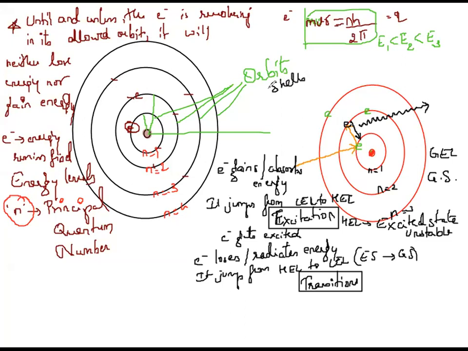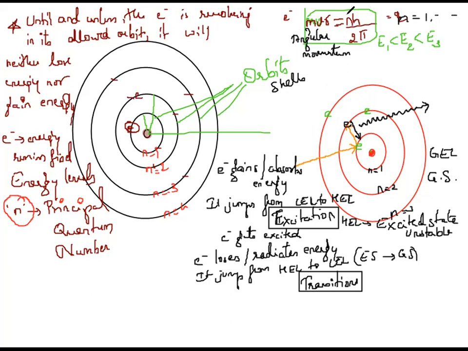Third point: how do electrons have these orbits? Only those orbits are allowed for electrons whose angular momentum is given by how do we denote angular momentum? mvr equals nh upon 2 pi, an integral multiple of h upon 2 pi, where n is the orbit number, or you can say energy level.